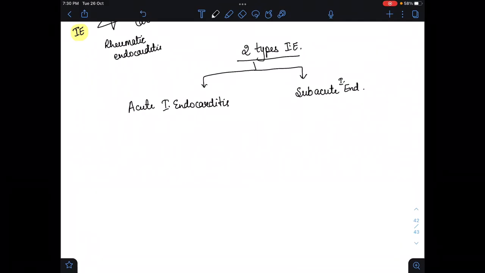In acute infective endocarditis, the heart is healthy, meaning the bacteria go and damage the endocardium, and that part is new, with no previous infection on it. In subacute infective endocarditis, there was previously also an infection, so on that same place another infection occurs and leads to infective endocarditis.